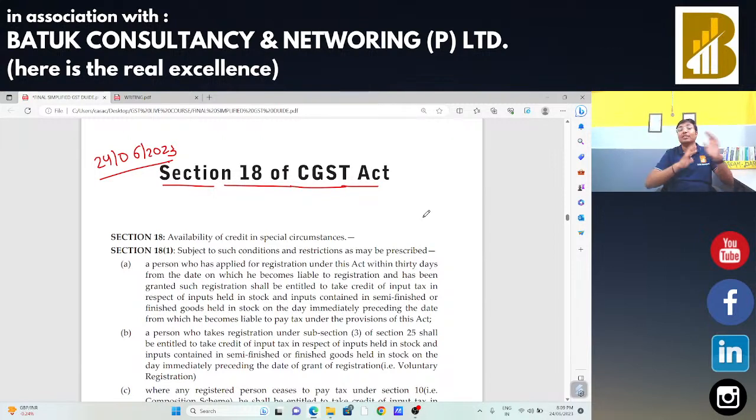If the buyer and supplier are not related parties and price is the sole consideration, in that case the transaction value will be your value of supply. And in that we wrote that if there is any type of incidental expenditure, any type of expenditure, in that case that will be added for the valuation purposes. After that, we had started our discussion on various valuation rules.